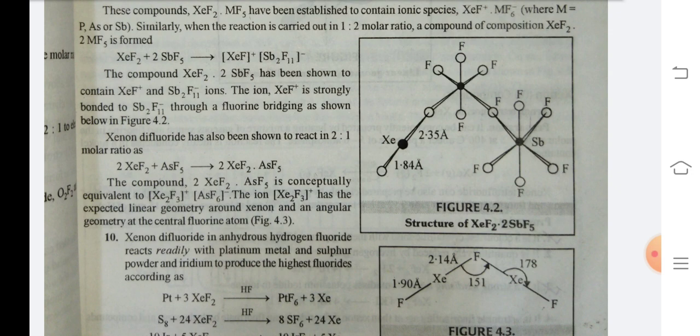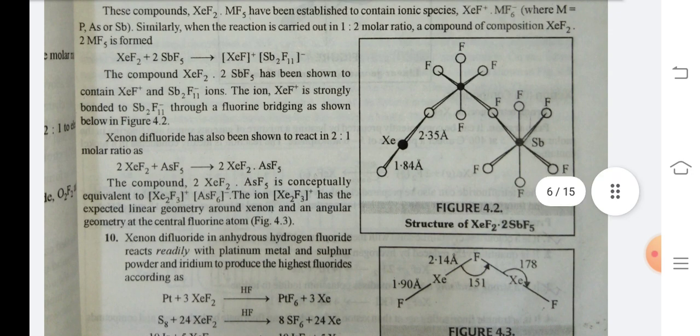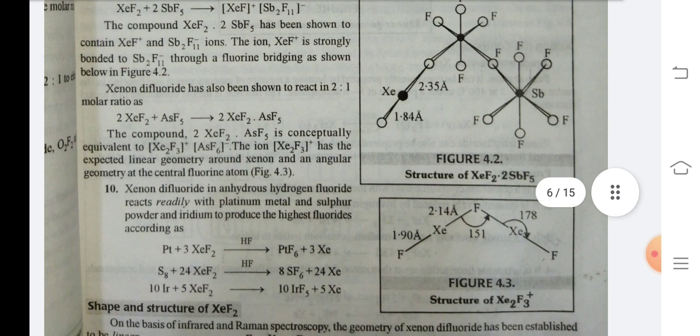Xenon difluoride has been shown to react in 2:1 molar ratio as 2XeF2 + AsF5 gives 2XeF2·AsF5. The compound 2XeF2·AsF5 is conceptually equivalent to Xe2F3+ AsF6-. The ion Xe2F3+ has the expected linear geometry around xenon and an angular geometry at the central fluorine atom.